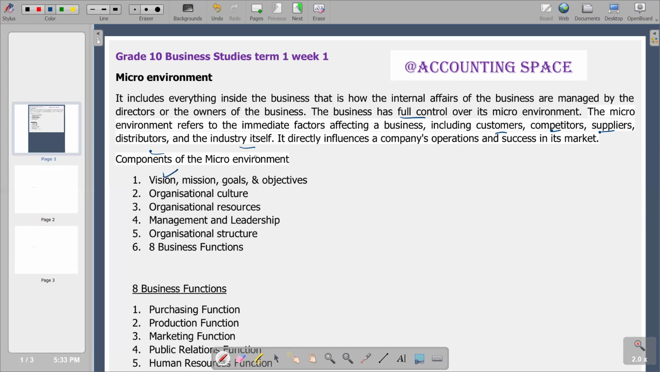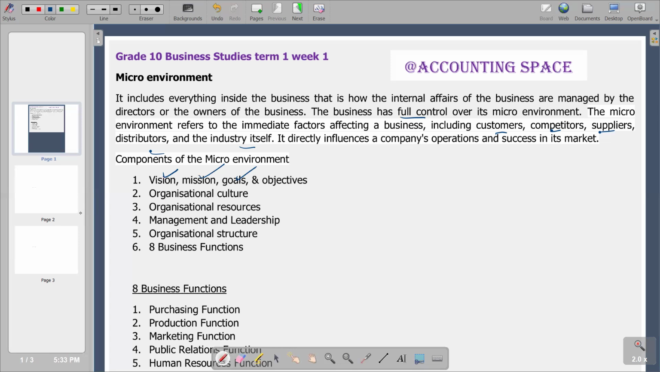But also, if you look at the mission, it describes what the business provides or produces. Then we look at goals. Goals are the long-term plans. Lastly, we have objectives. This is what we have on the first point of the components of the microenvironment.